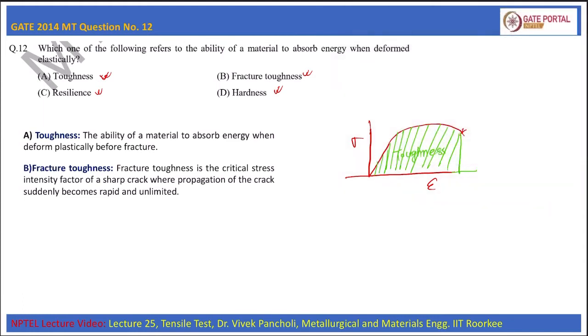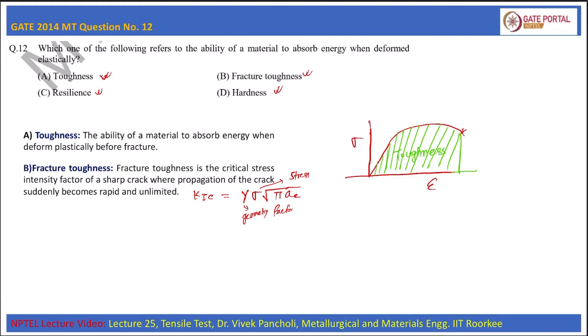The fracture toughness K_IC is given as Y times sigma times root over pi a_c. Here a_c is the crack length, Y is the geometry factor, and sigma is the applied stress.